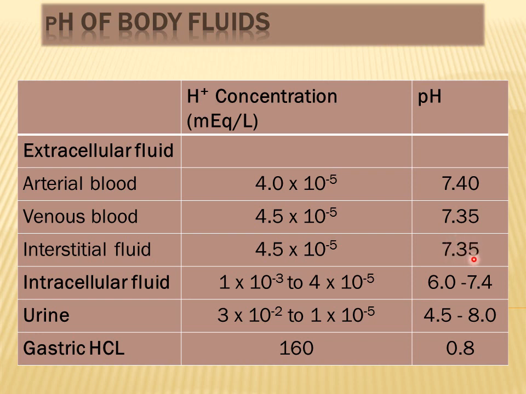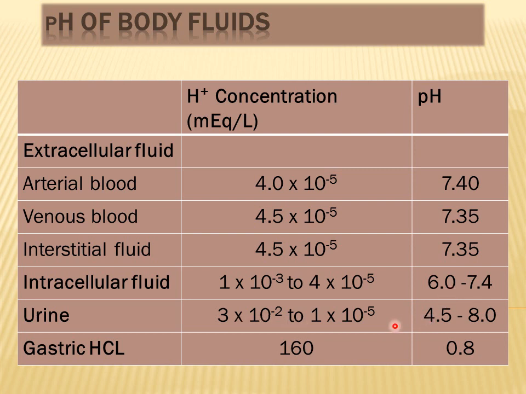Its value is slightly lower because of the presence of carbon dioxide. So the pH of intracellular fluid is usually maintained at 6.0 to 7.4, and this low value is also due to the production of different types of volatile and fixed acids inside different body cells.